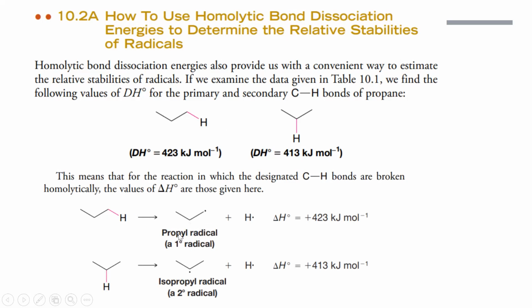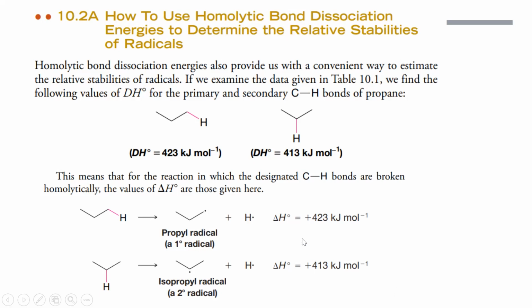So you have your propyl radical, and the dissociation bond energy is positive 43 kilojoules per mole. And if we dissociate the middle, second carbon-hydrogen bond to produce our radical here, this is again our 2 degree radical. There is this carbon here with a dot, a radical, and there are 2 alkyl groups attached to your carbon radical. So this one is a 2 degree or secondary radical. This one is a primary radical. You have a carbon dot, a carbon radical, and on this carbon there is one alkyl group attached to it. So this is a 1 degree radical.